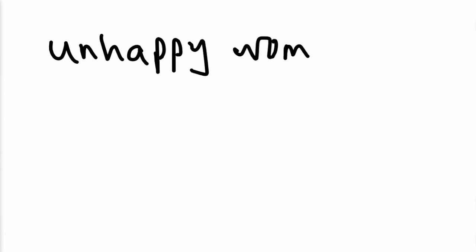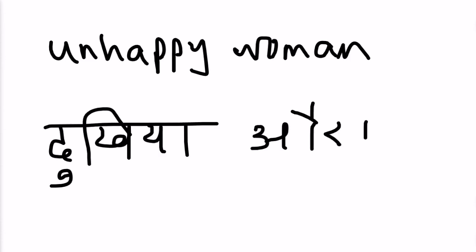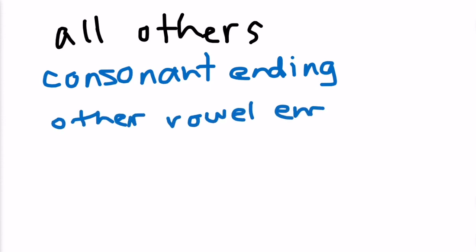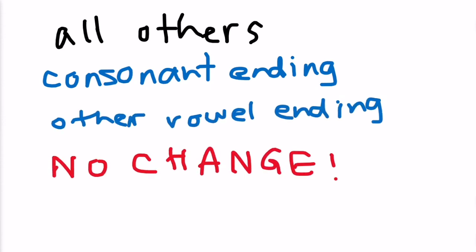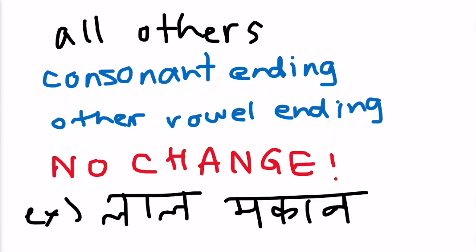So if we look at an example, you can see that this word is not going to change. The example that we have here is unhappy woman. With unhappy woman, you would say dukhiya aurat. Dukhiya doesn't change to say dukhi. It would just be dukhiya aurat. And now let's look at all other words. In all other words, that would include consonant ending or other vowel ending words. You're just going to have no change. So this is anything that would end with a consonant or other vowel. For example, lal. Lal means red. And so lal would not change. So if you were going to say lal makan, that's not going to change.